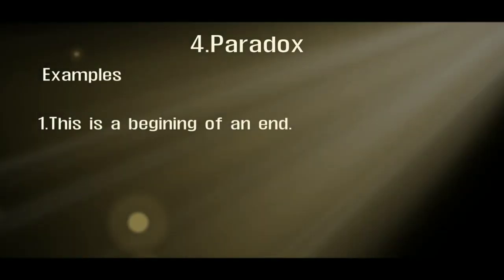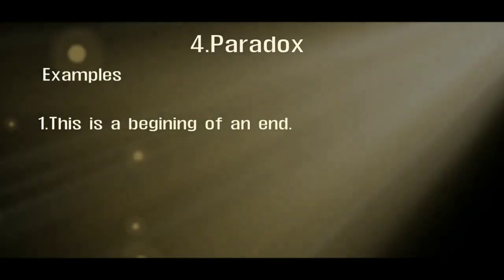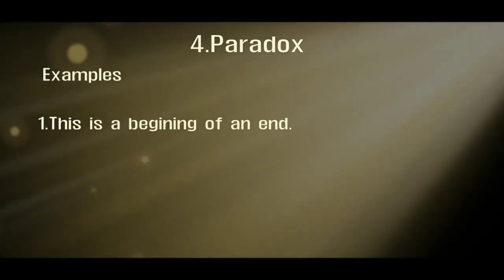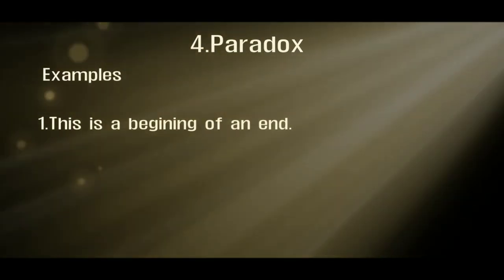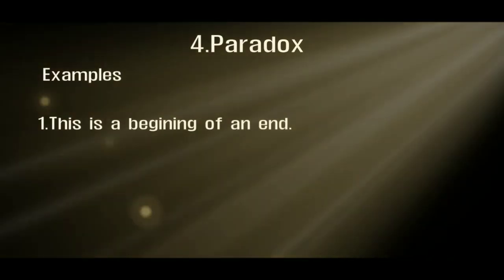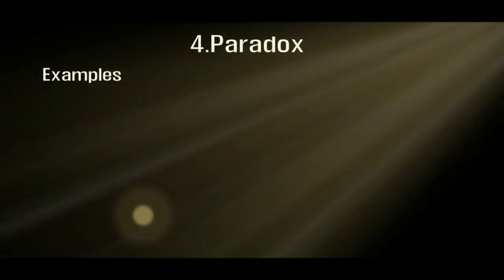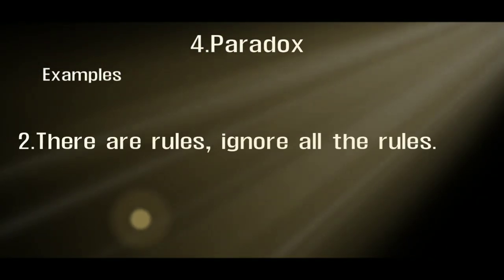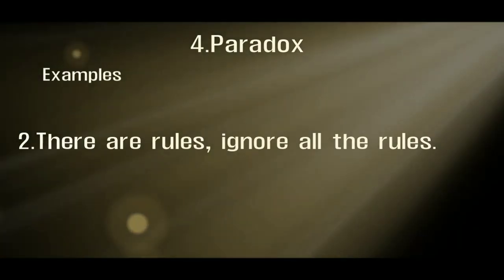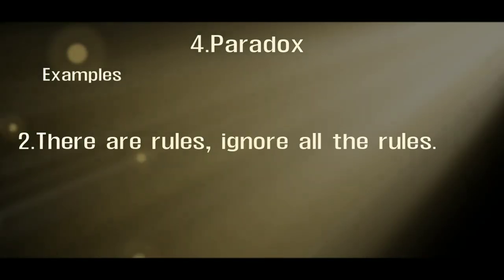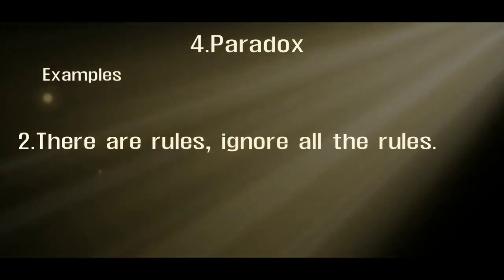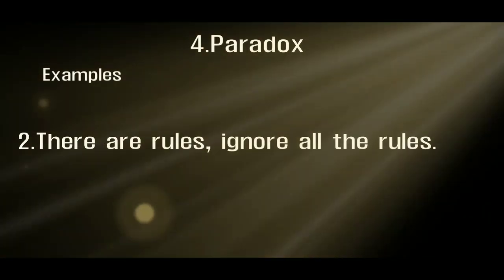It means this is an extraordinary sentence. We say that this is the beginning of an end. Such a type of sentence is known as a paradox. Let's see the second example. There are rules. Ignore all the rules. There are rules, so we don't have to ignore them. But we are saying that there are rules, ignore all the rules. This is also a paradox.